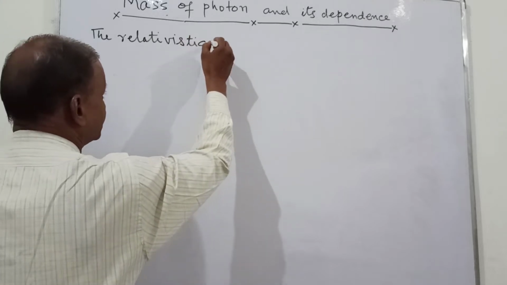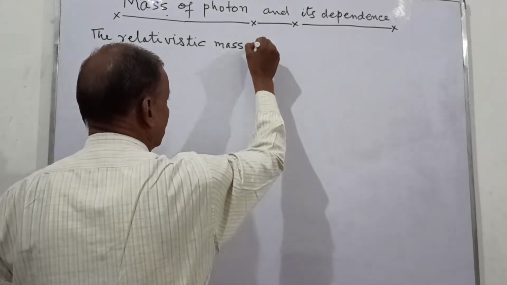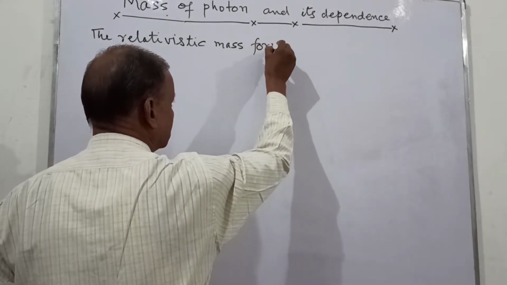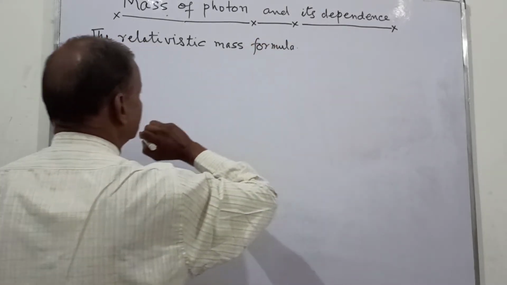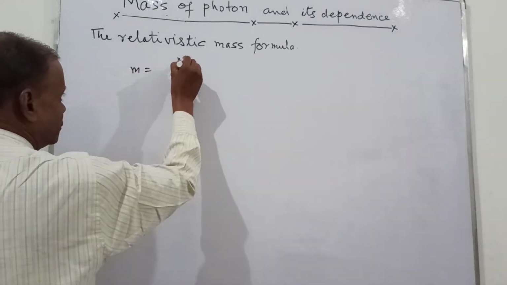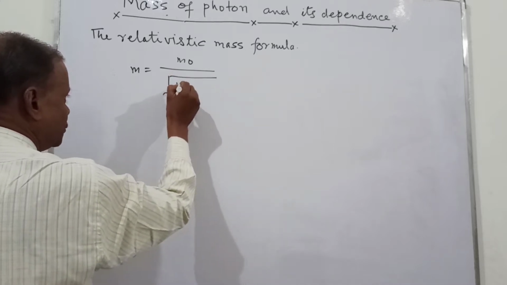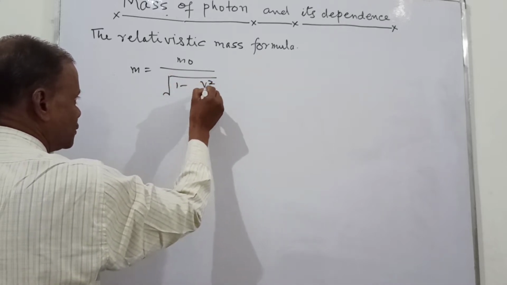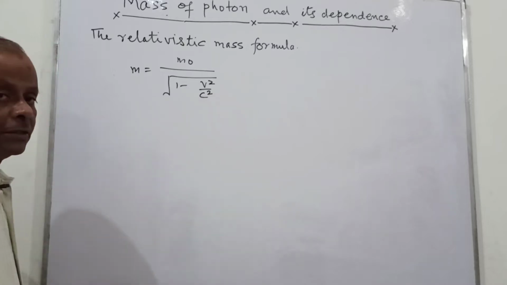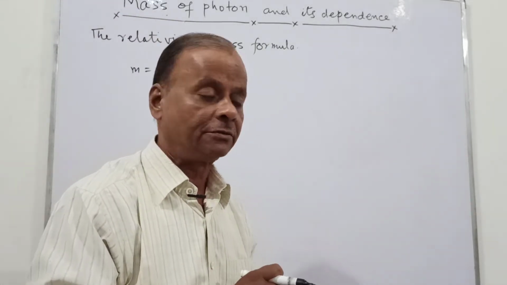The relativistic mass formula: m is equal to m0 upon square root of 1 minus v square upon c square. This is known to us right from the 11th class.